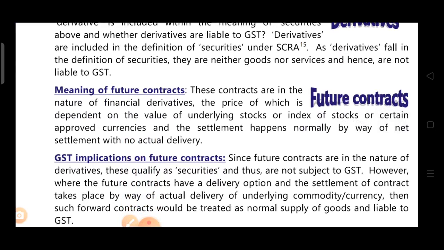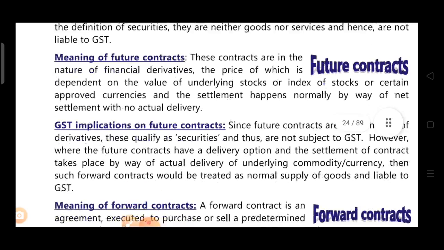Now, what is the meaning of future contracts? These contracts are in the nature of financial derivatives, the price of which is dependent on the value of underlying stocks or index of stocks or certain approved currencies, and the settlement happens normally by way of net settlement with no actual delivery. Now, future contracts, forward contracts. In a forward contract, what happens?